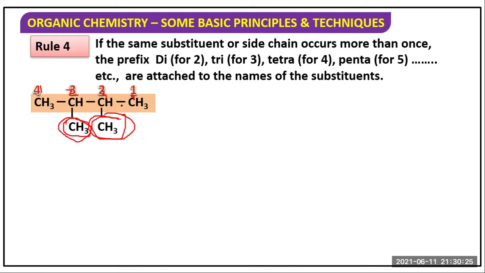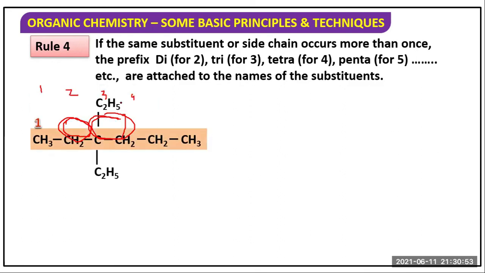Because there is the same position, 1, 2 or 1, 2. Since it is symmetrical, from any side we can number it. So what is this? This is 2, 3 hyphen dimethyl. So why is di coming here? Because there are 2 methyl groups. That means 2 substituent groups.